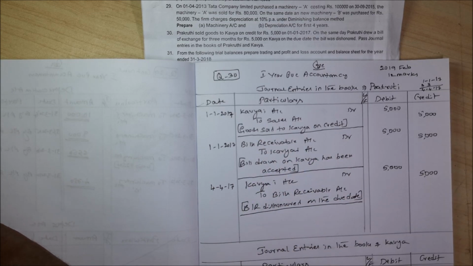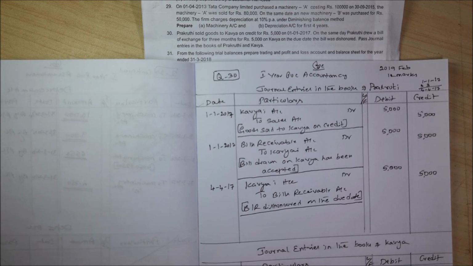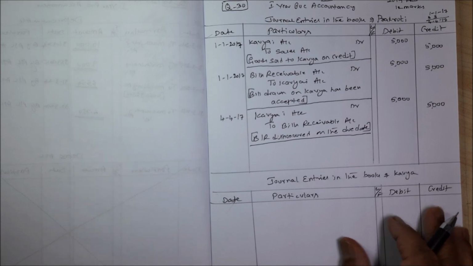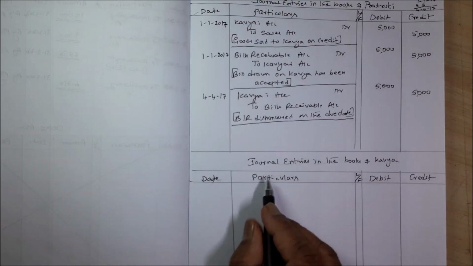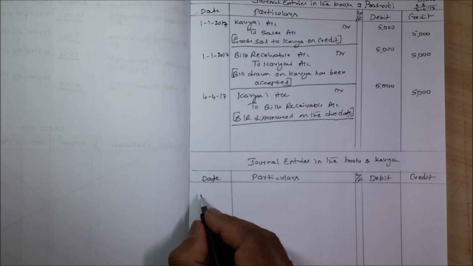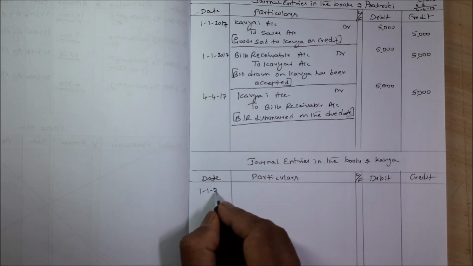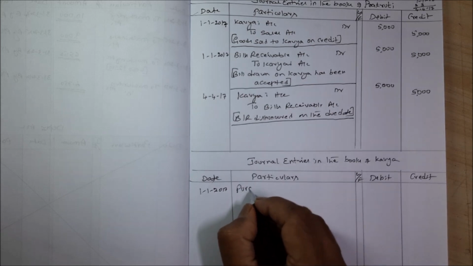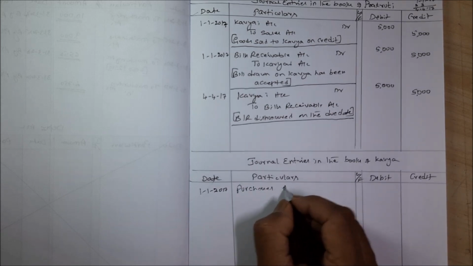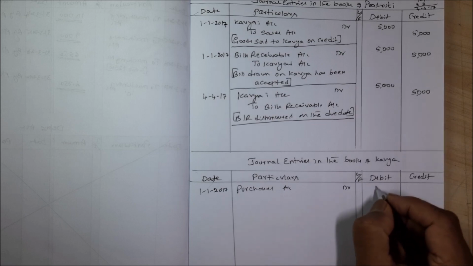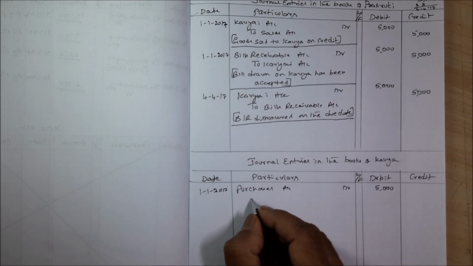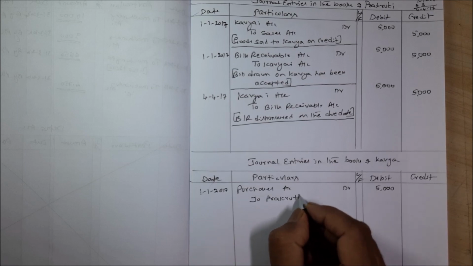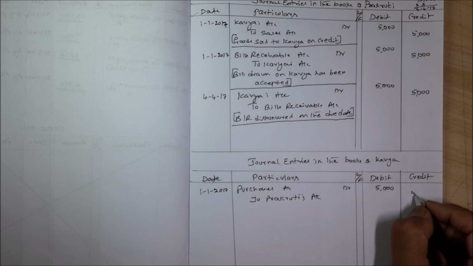Now we will write journal entries in the books of Kavya. It is very simple. 1/1/2017, you have purchased goods, that is purchases account debtor, 5,000 to Prakriti's account, 5,000.